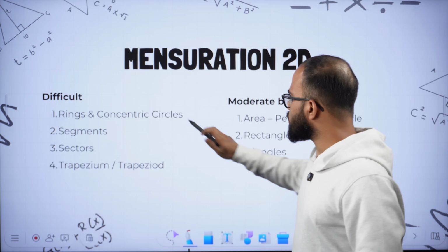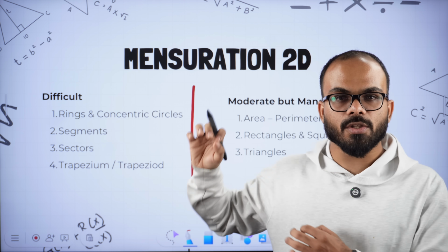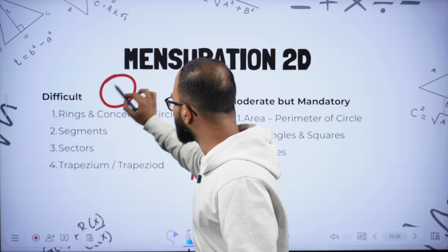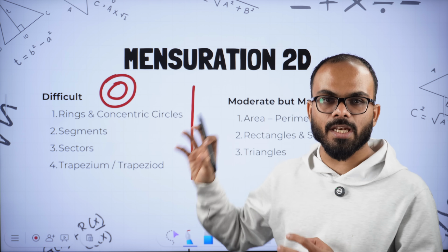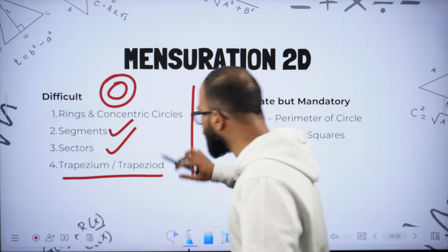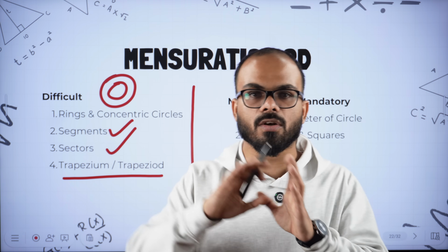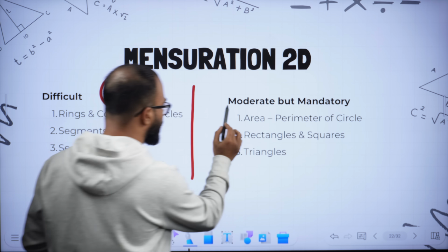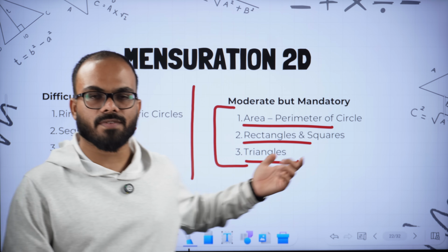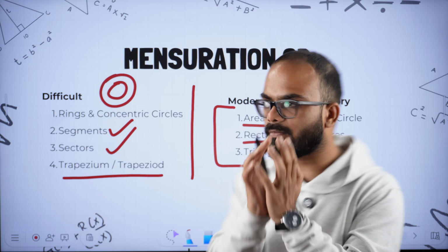Within mensuration, there are certain models that could be slightly difficult and new, but you must practice them. For example, rings and concentric circles, which you also call annulus questions, then segments, sectors, trapeziums or trapezoids. These are slightly tricky, but do not ignore them at all. Then there are topics which are easy and regular, with a good amount of weightage, for example area and perimeter of rectangle, square, etc. So this is about mensuration.